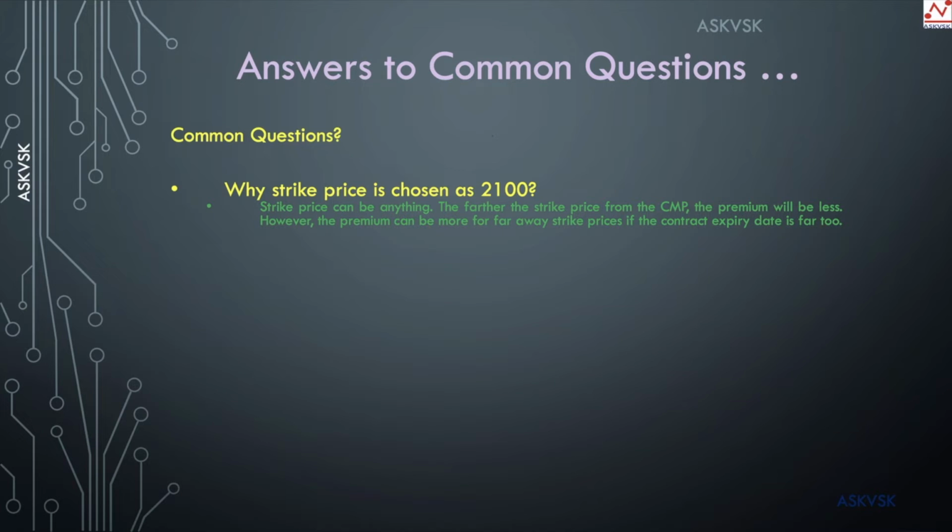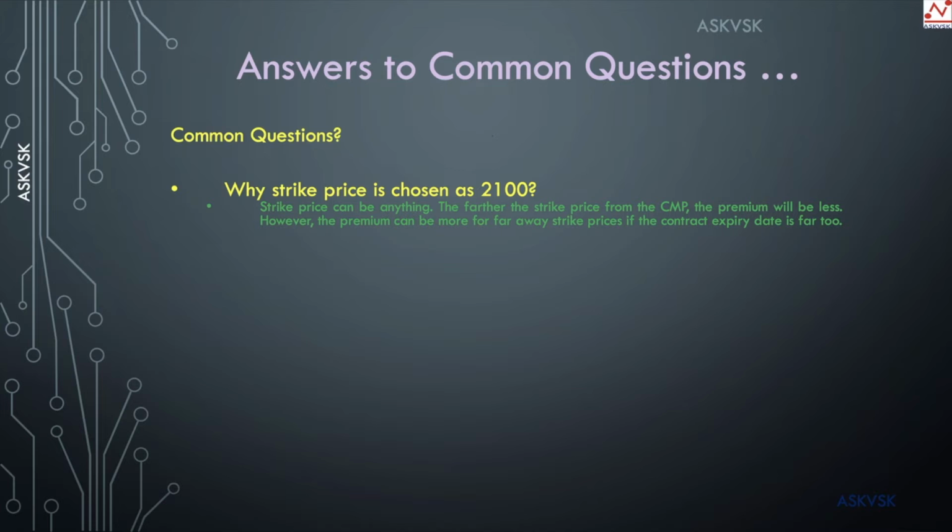So just think about it. The current market price of Reliance share is rupees 2000, and the strike price he has agreed upon to write the contract is rupees 2100. For this he is collecting rupees 20 as the premium. It need not be a specific amount.